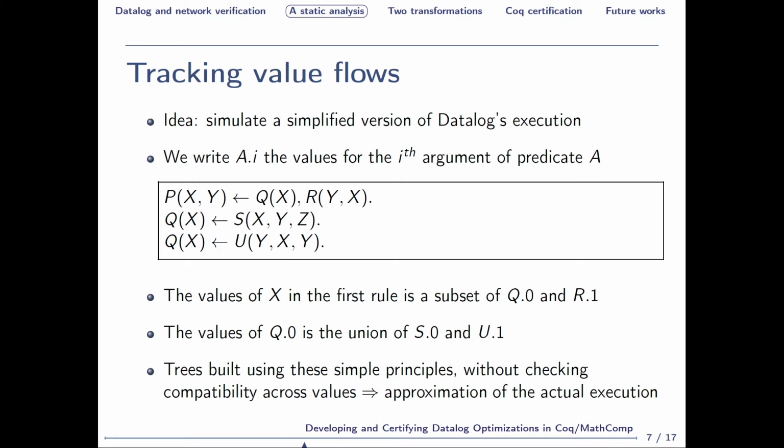Iterating this process, we assume that S and U are defined elsewhere, we can reach predicates which are fully defined in the initial set of facts, which is available at static time, and then obtain a tree whose nodes are set intersections and unions, and leaves are value sets. This tree tracks the value flows in the program without taking into account the compatibility of those values, meaning that it's an over-approximation.